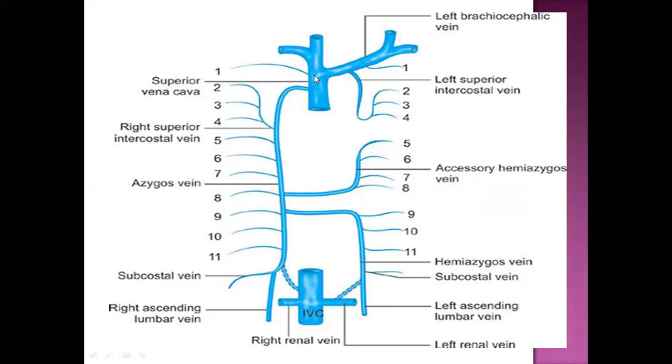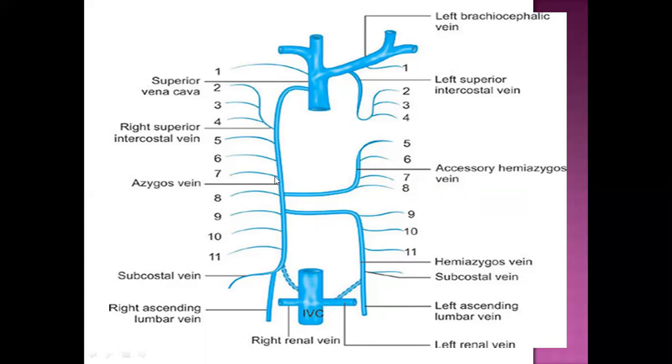That is the right brachiocephalic vein. In this picture, this is the right brachiocephalic and this is the left brachiocephalic, and we know the right and left brachiocephalic veins will join and drain into the superior vena cava. That means I am taking you in reverse direction because it is venous drainage, and we know venous blood moves towards the heart, and the superior vena cava opens into the right atrium. That's the reason we will trace it from below upwards, taking it back to the heart.